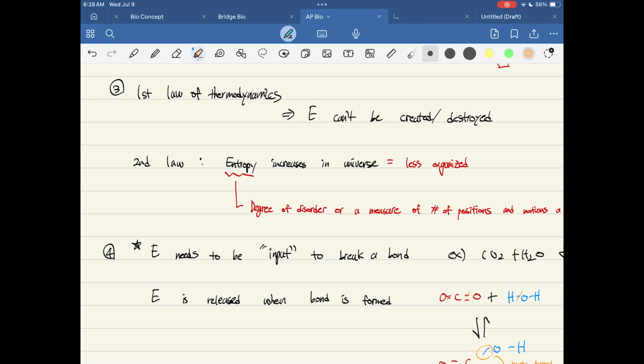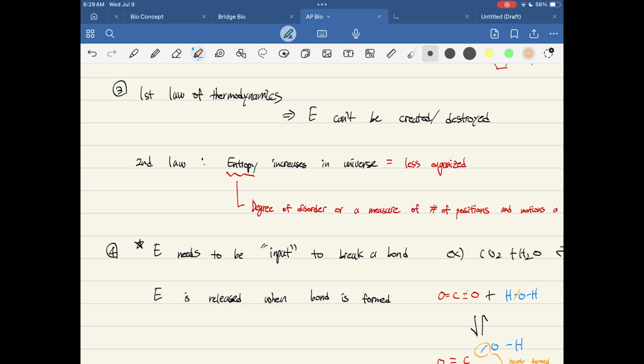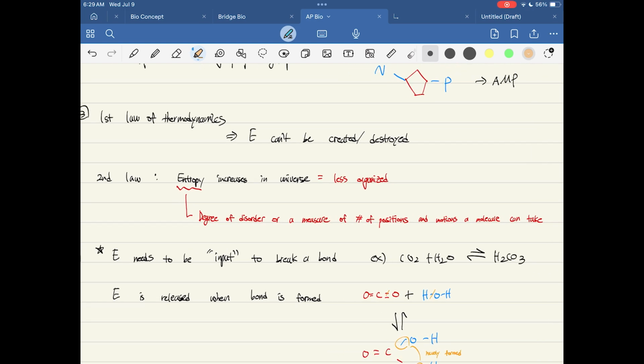Now let's talk about the laws of thermodynamics. The first law of thermodynamics is that energy cannot be created or destroyed. It simply means that energy cannot appear suddenly, or vanish. Energy always comes from something else, and it can never get created or destroyed. And the second law is that entropy increases in the universe.